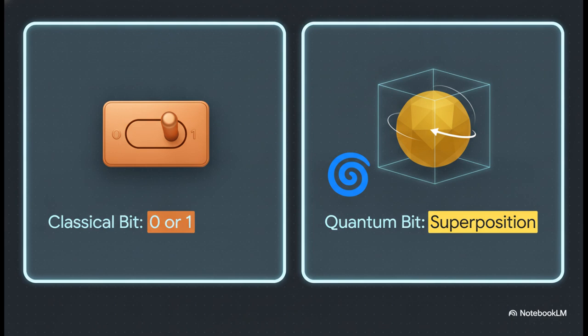Think of a deterministic copper-orange classical bit. It is strictly a 0 or strictly a 1, basically a standard light switch. But a goldenrod yellow quantum qubit, that exists in a superposition of states simultaneously. We read its mathematical formula as the state |ψ⟩ = α|0⟩ + β|1⟩. Alpha and beta are complex numbers representing probability amplitudes. It's kind of like a spinning coin, a blur of both states until you actually force it to stop.